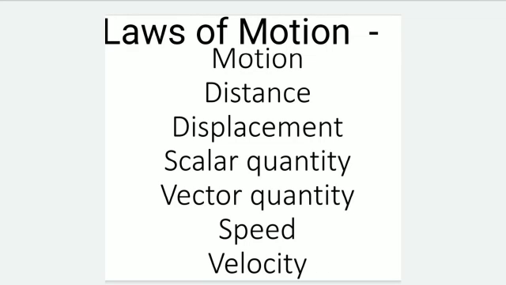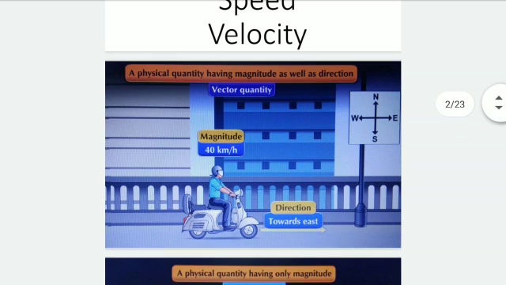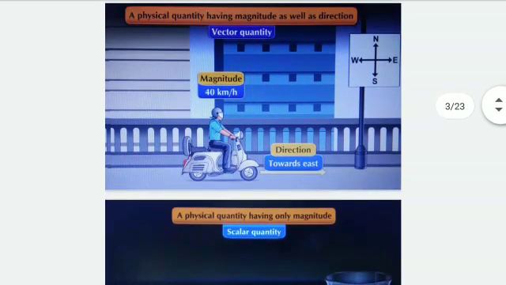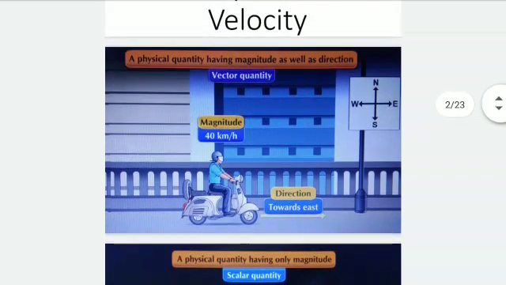Hello friends. In the previous lecture we studied motion, distance and displacement. We are going to learn Science 1 chapter Laws of Motion. Today we are going to learn about scalar quantity, vector quantity, speed and velocity. Let us first see what a vector quantity is.